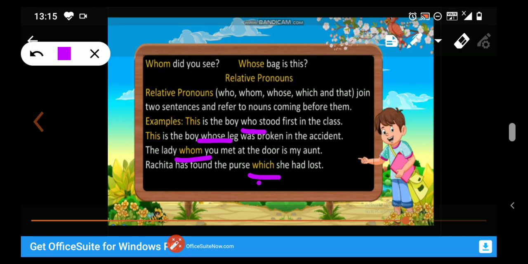And what are they doing here? They are used to join two sentences and also refer back to the noun coming before them. Like who. Which noun does it refer back to? Boy. Whose? Which noun does it refer back to? Again, this is the boy whose leg. Whose leg? Boy's leg. Whom? Which noun does it refer back to? Lady. Rachita has found the purse which. Purse is the noun to which this pronoun refers back. Relative pronoun.